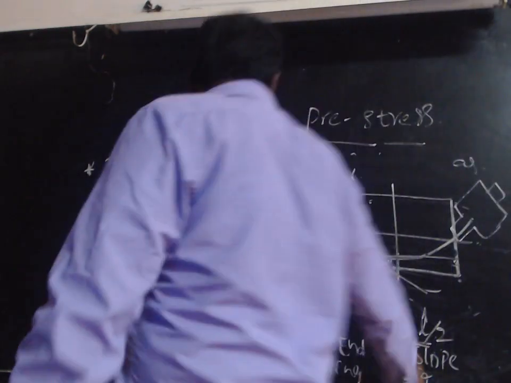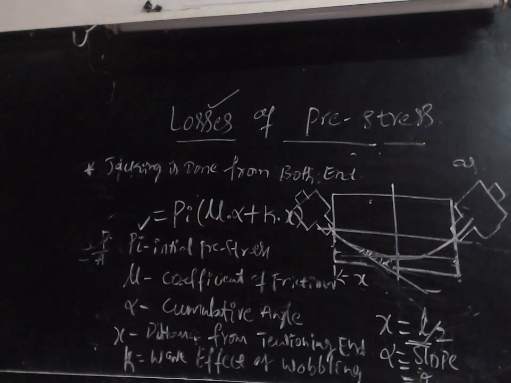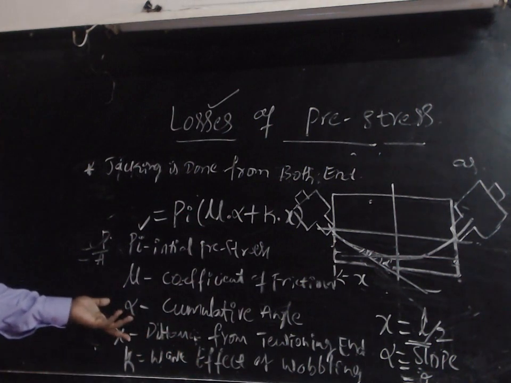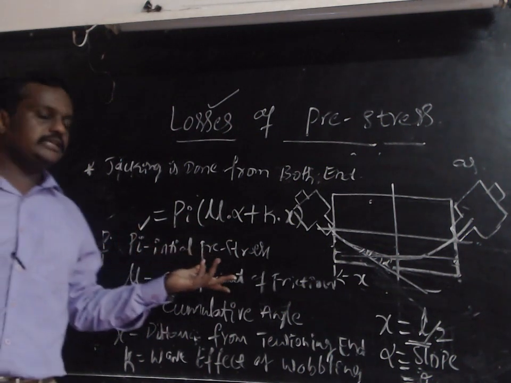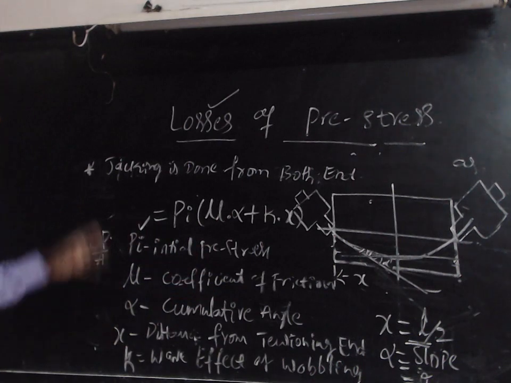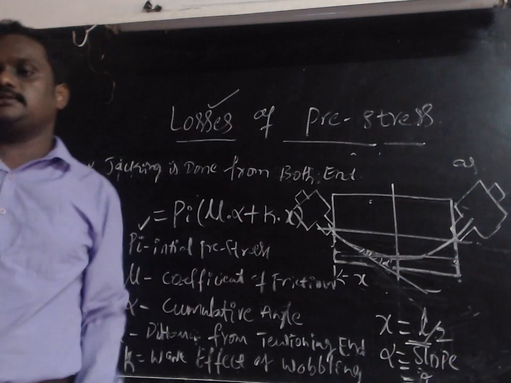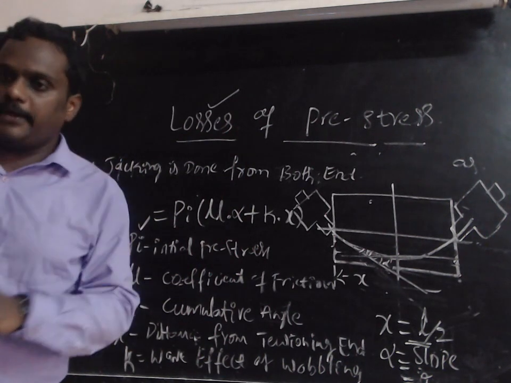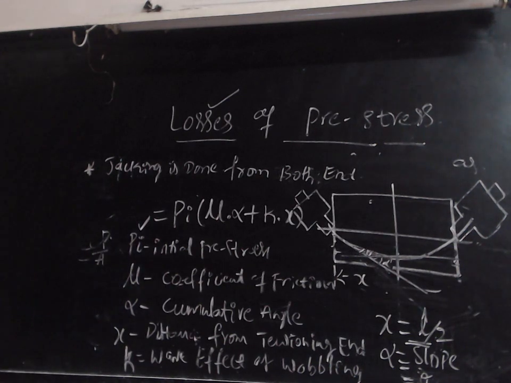So this is the formula used to calculate x and alpha, that is the cumulative angle and the distance from the tensioning end. The K value, the wobbling effect, will be given in the problem, and Pi should be calculated or also given in the problem, and mu, the coefficient of friction, will be given in the problem. So this is all about the different types of losses which occur in our pre-stress. Totally we have 6 losses. 4 losses take place in the pre-tension method and 6 losses take place in the post-tension method. Please remember this.